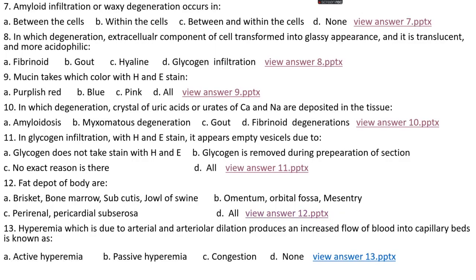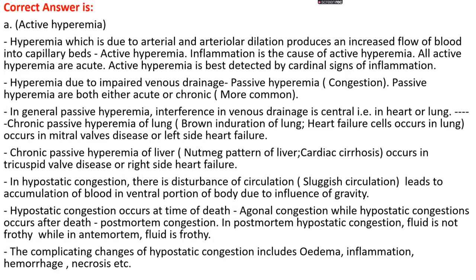Okay, question number 13. Hyperemia due to arteriolar dilation that produces an increased flow of blood into the capillary bed is known as: option A, active hyperemia; option B, passive hyperemia; option C, congestion; option D, none. The right answer is option A, active hyperemia.